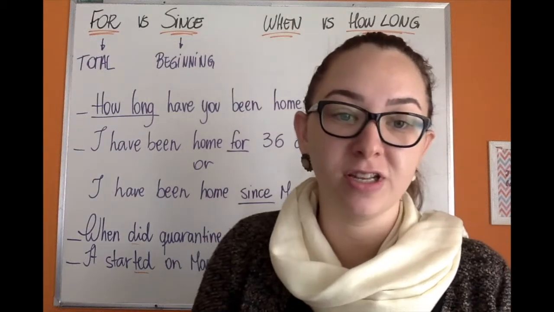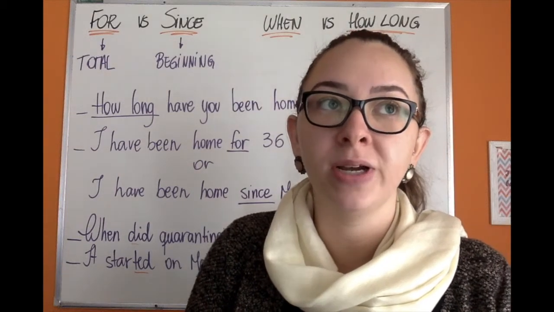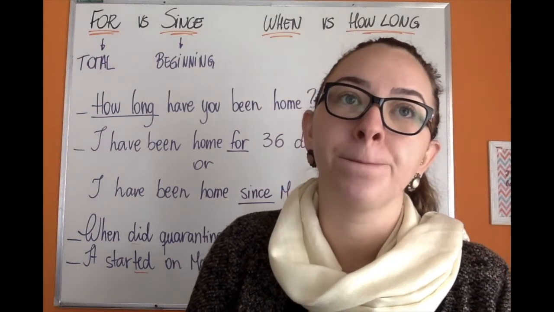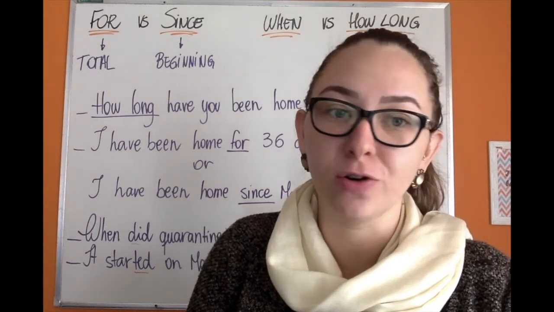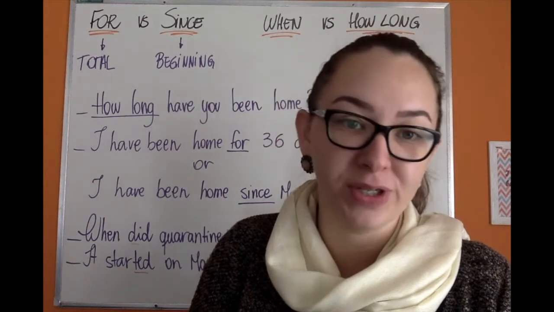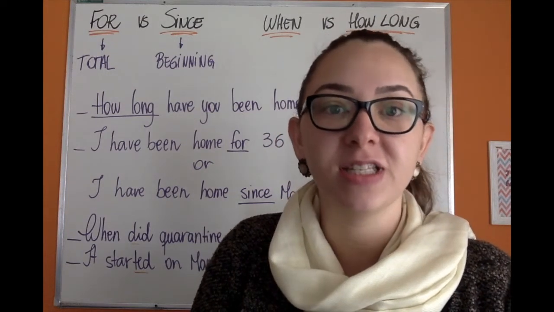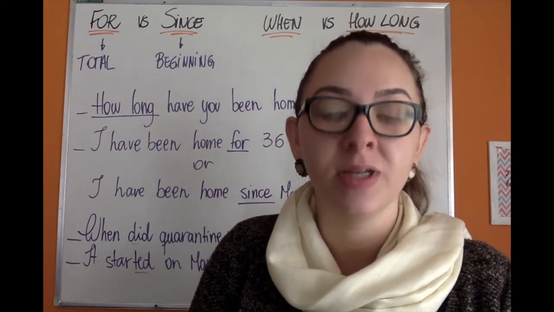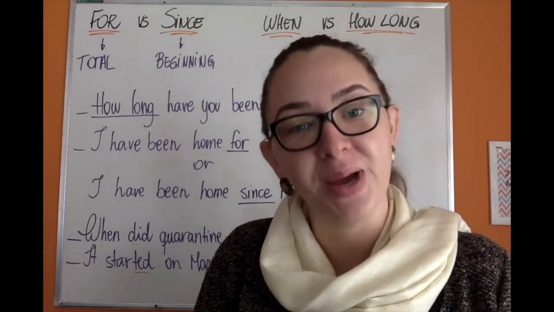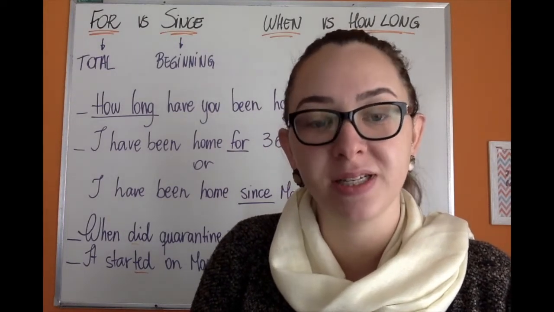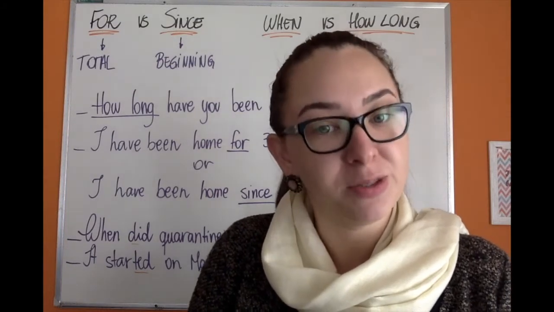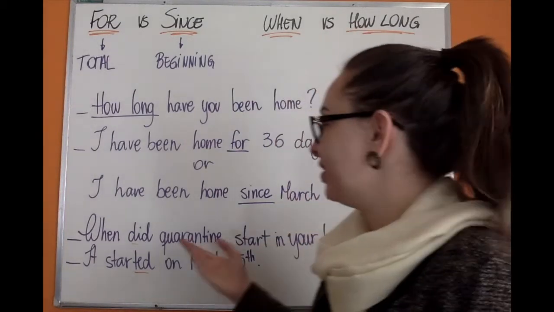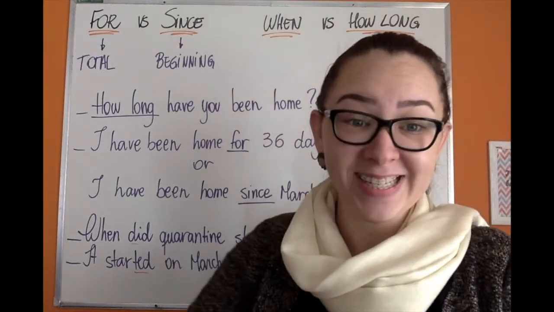I can say, for example, when did you go to the beach for the last time? Or when was the last time you went to the beach? It's something punctual. It's not something that remains until the present moment. It's not something that continues happening. It's something specific in the past. All right? And this is it.